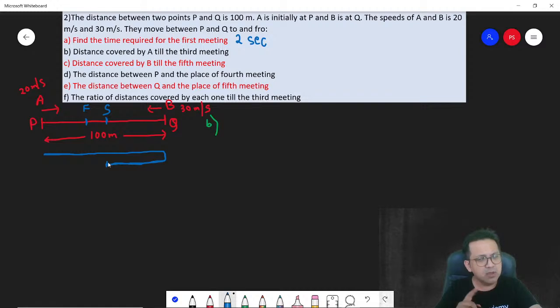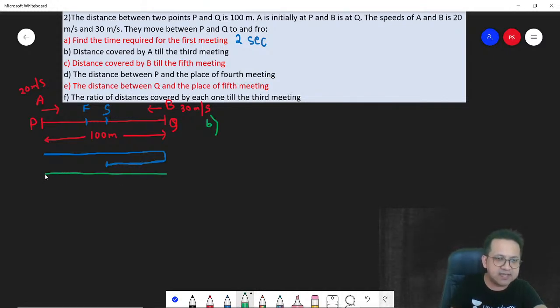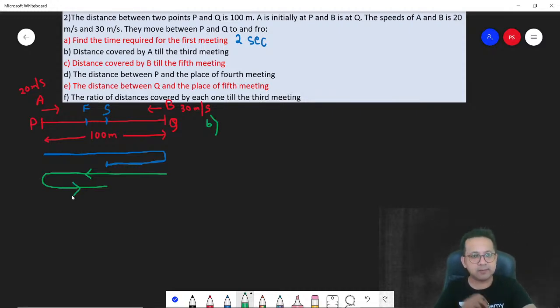Correct? What about B? Look at the perspective of B. For the meeting for the second time, B would have covered this much distance, going like this, and then like this. Will you agree? Think about it. So can I say for the first meeting, okay? Think about it logically again.